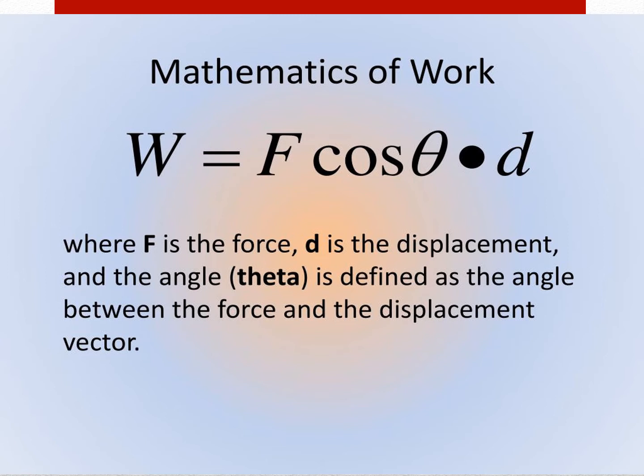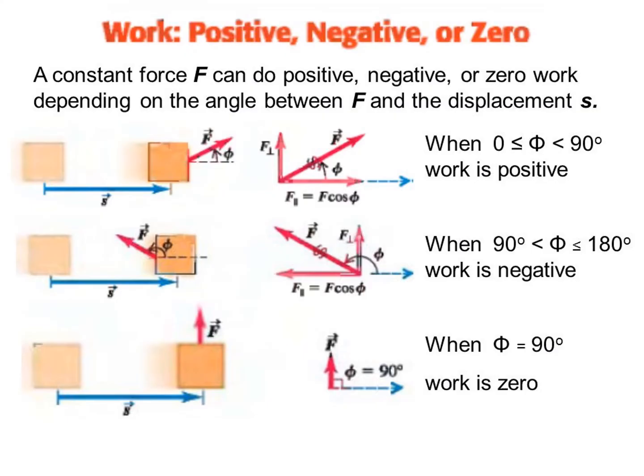Do you understand? Right. Let's see the different cases of work done. Work done, W, is equal to F into cos theta into d, where F is the force and d is the displacement. The angle theta is defined as the angle between the force and the displacement vector. Let us see the cases in which work done is 0.